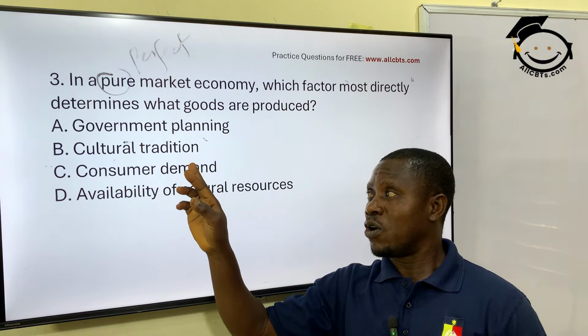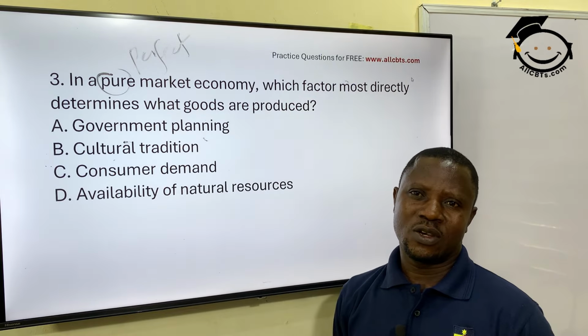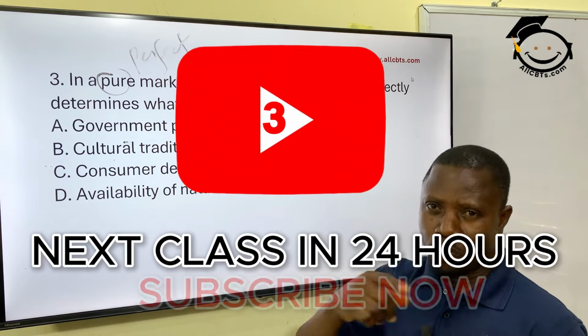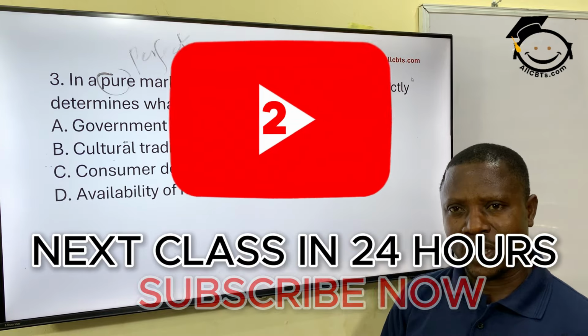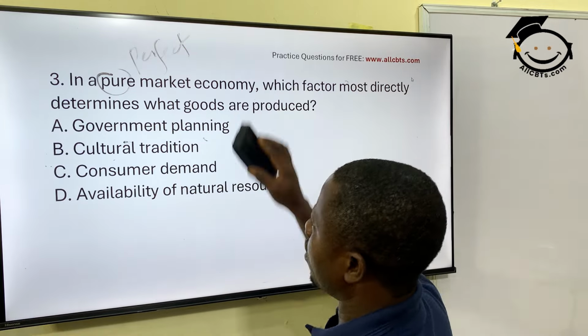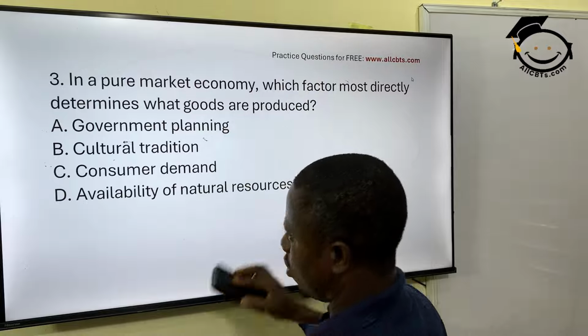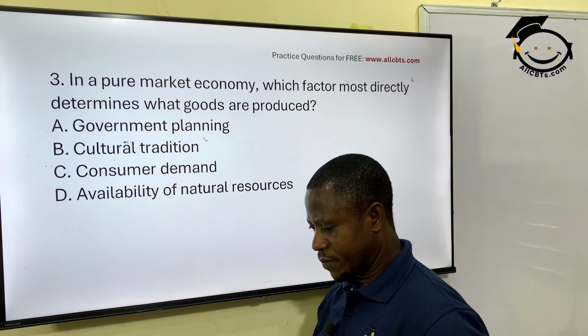What does the consumer want? What are the required needs in society? That should be what will propel what the producer will produce. Okay, what the consumer demands, what they want. Option C is the correct answer.